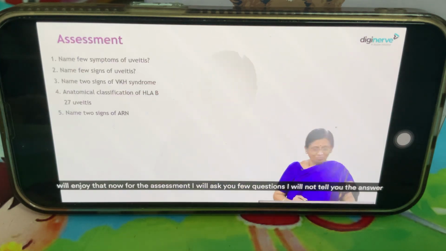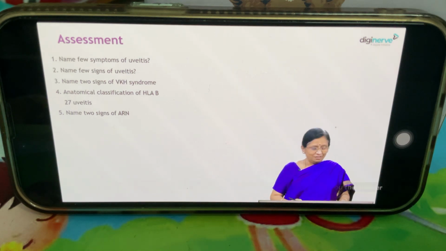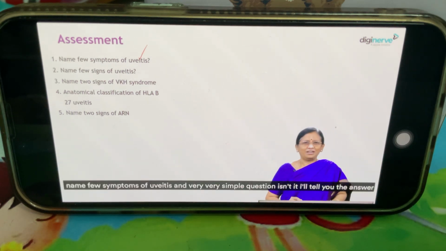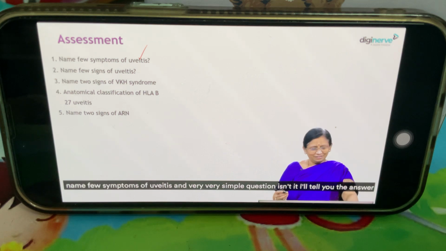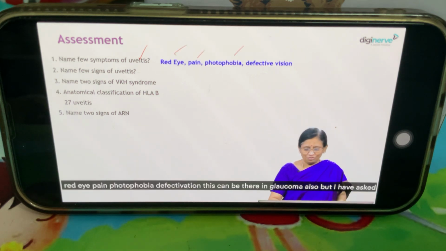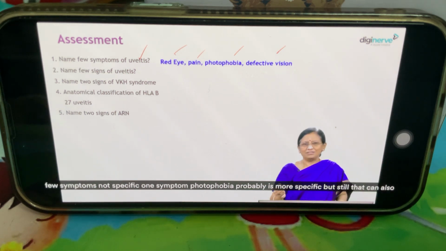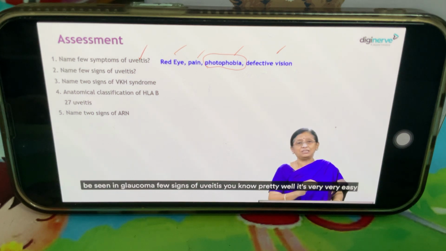Now, for the assessment, I will ask you a few questions. I will not tell you the answer. Name a few symptoms of uveitis. A very, very simple question, isn't it? I'll tell you the answer. Red eye, pain, photophobia, defective vision. This can be there in glaucoma also. But I have asked for a few symptoms, not one specific symptom. Photophobia probably is more specific, but still that can also be seen in glaucoma.